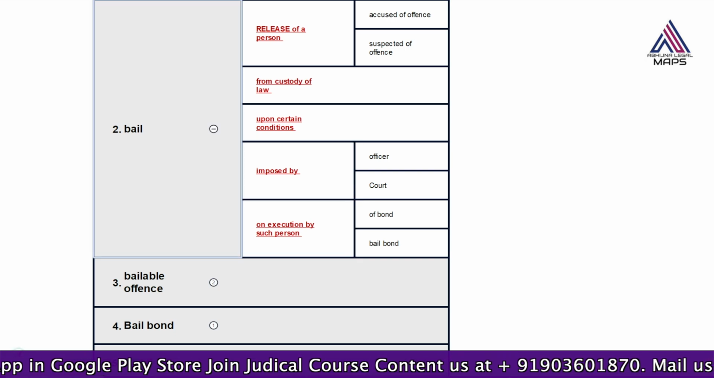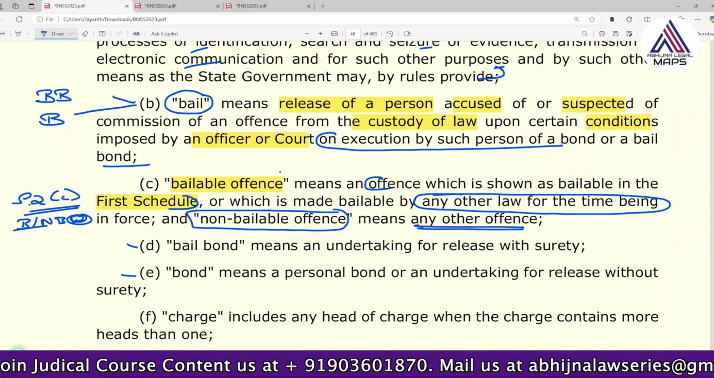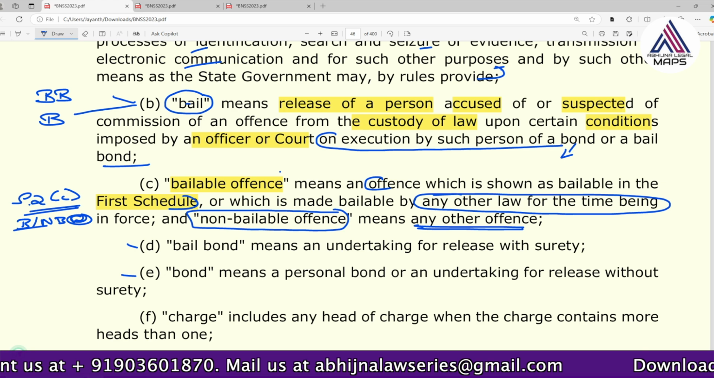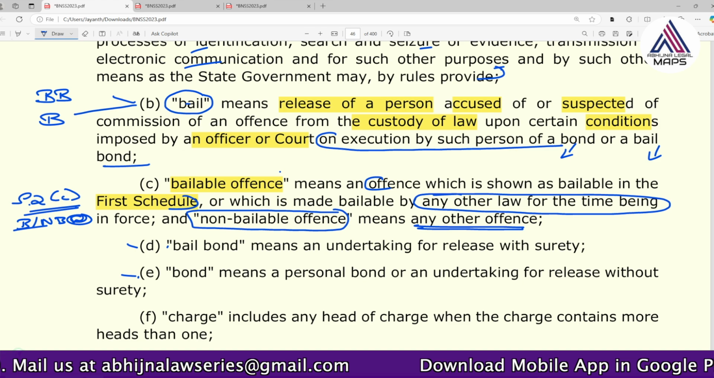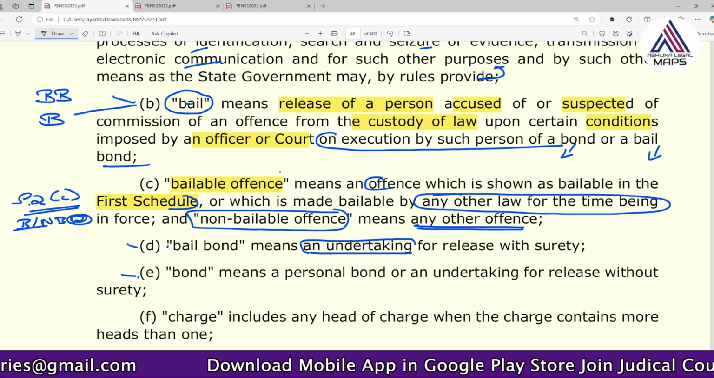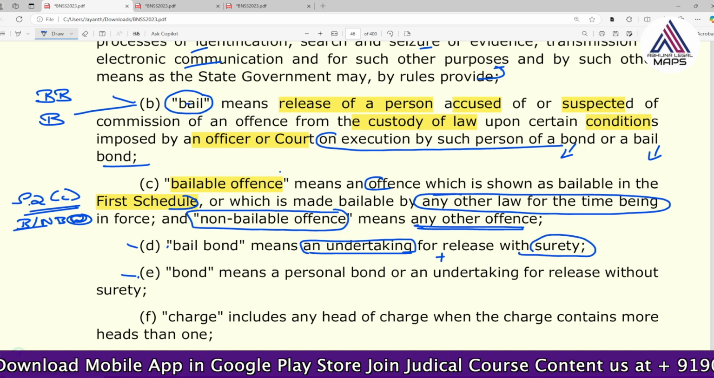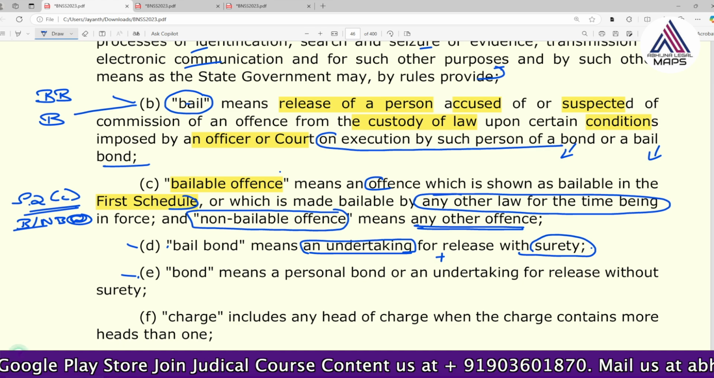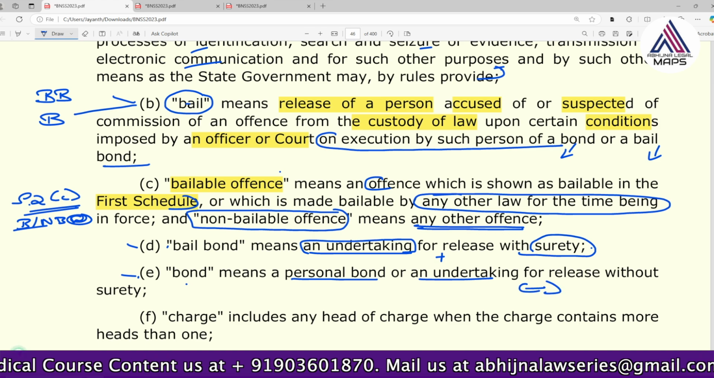Now we have to understand what is bail bond. Bail is release on the execution of either a bond or a bail bond. Then what do we understand as bond or bail bond? A very simple difference is there. Bail bond is where you undertake that you will abide by all the conditions, and along with that you need another person as a surety. Bond is where you give a personal bond or undertaking, but without surety. You don't require a surety at all.